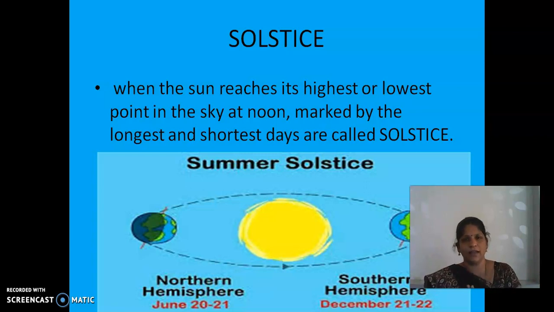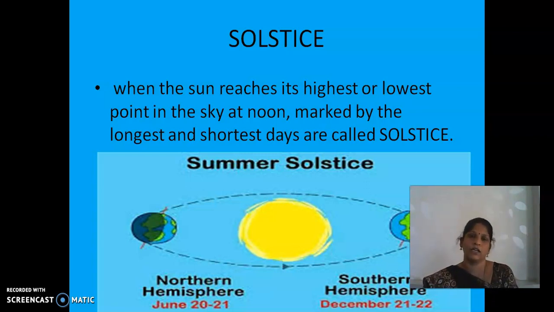Just the reverse for the southern hemisphere. For us, the sun touches its highest peak. It is direct sunlight, and we receive 90 degree sunlight on that day. That is the longest day, more than 12 hours.